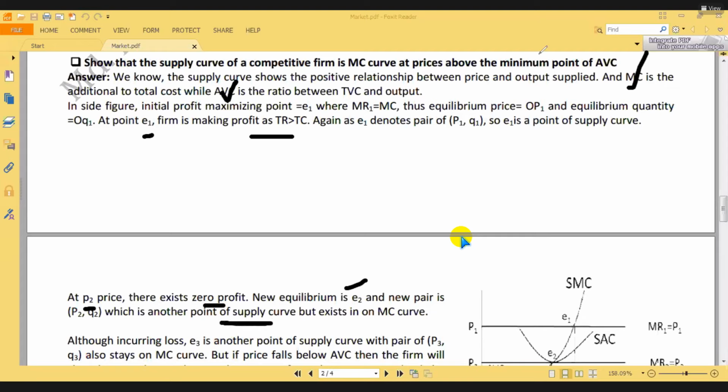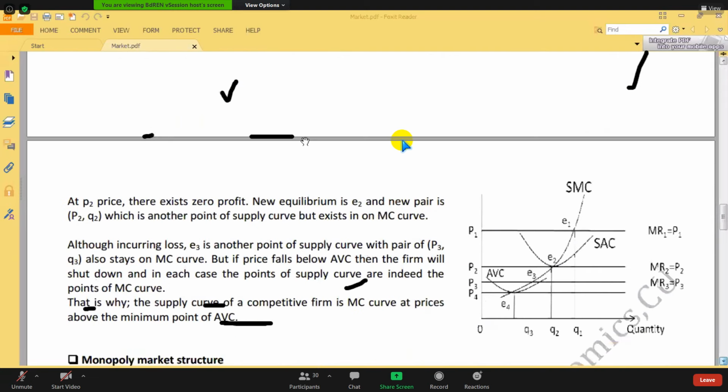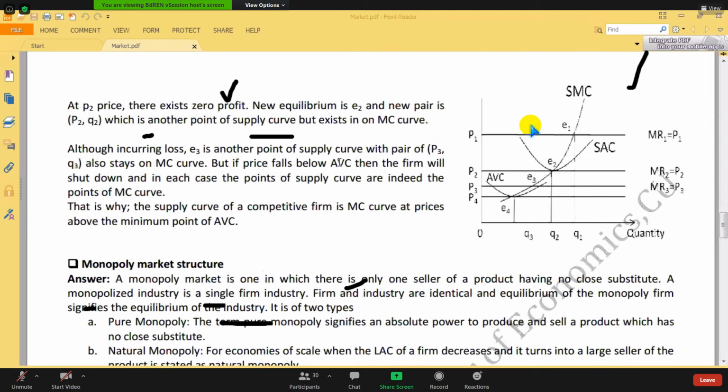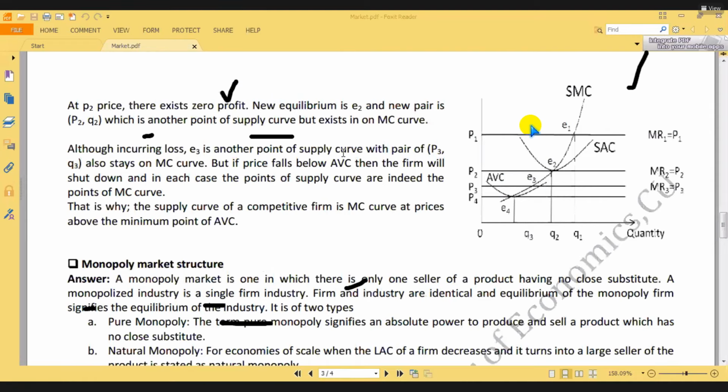Okay. Now the third point is what? When E3, that means at this point, although incurring loss, the farm is making a loss. However, it is another point of the supply curve. But look here, I have written another thing, marginal cost curve. It means all those points I am discussing actually stay on the marginal cost curve. Is it or not?